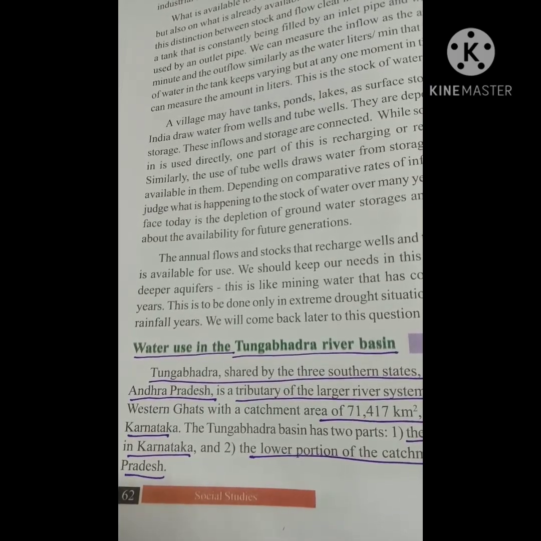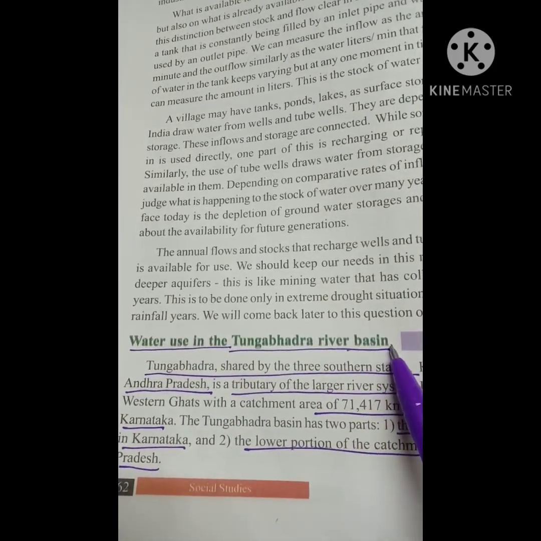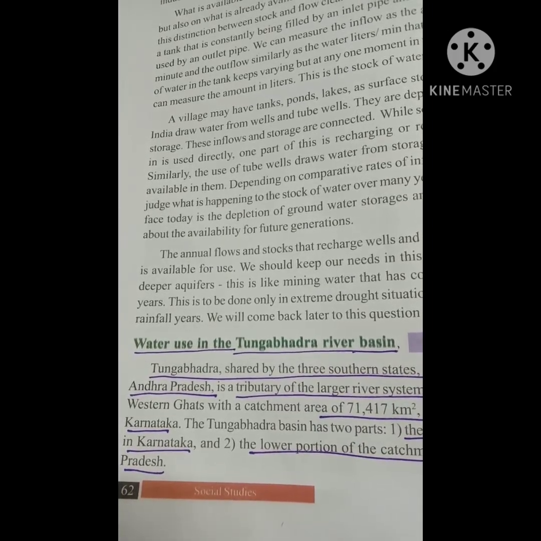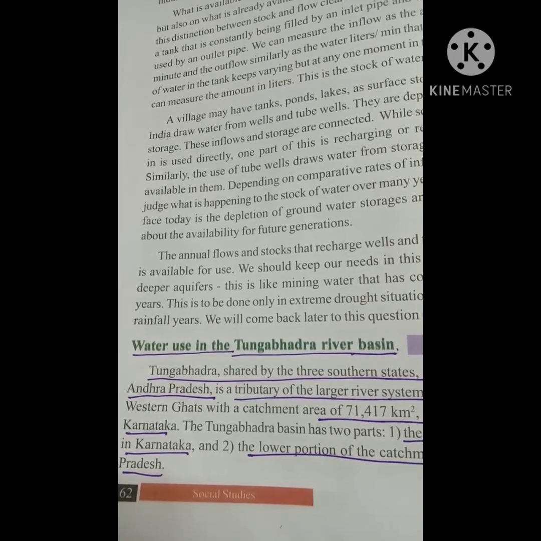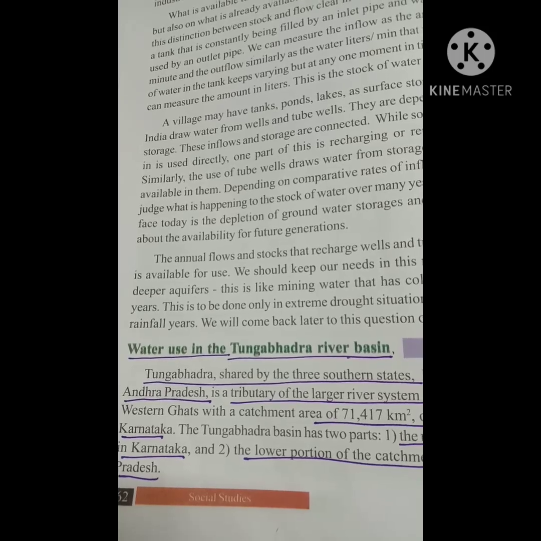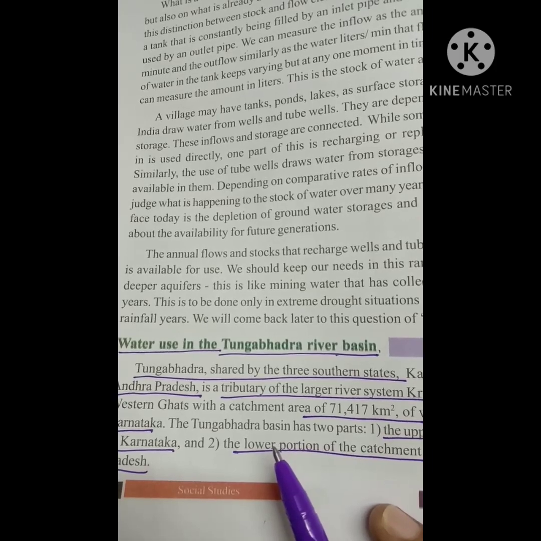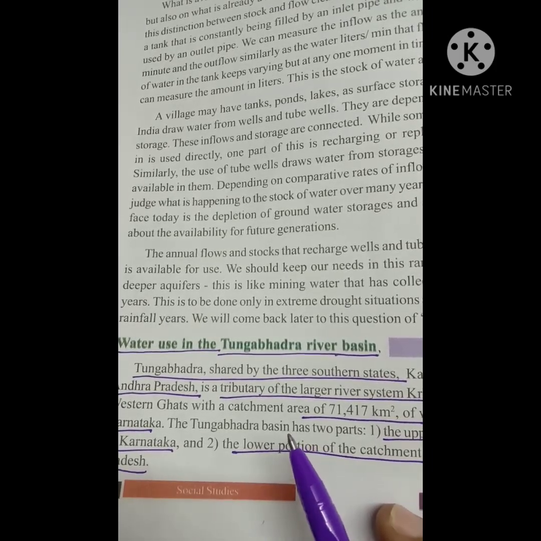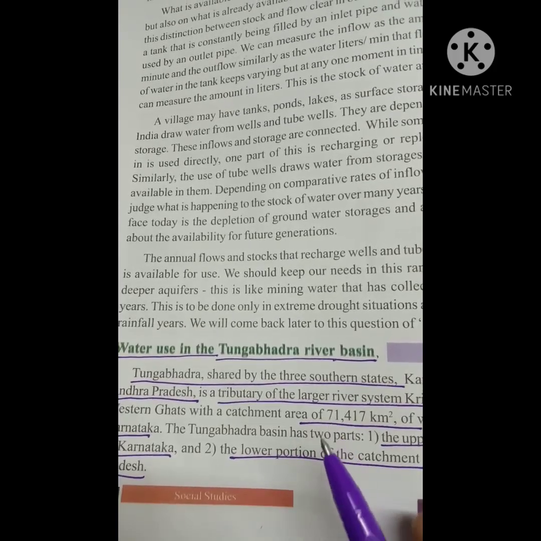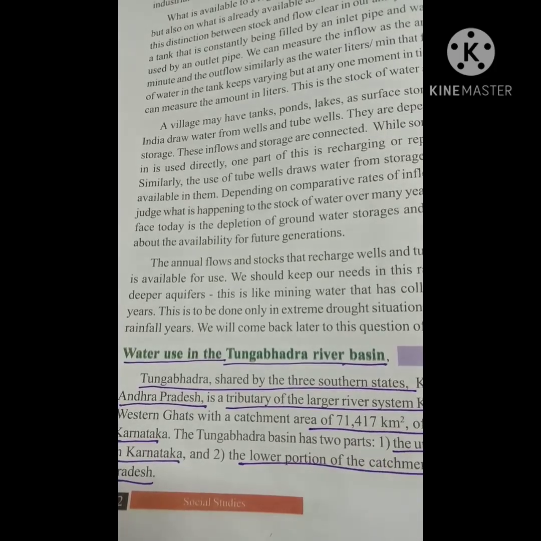Next one, water use in the Tungabhadra river basin. Let us discuss the issue of the Tungabhadra region, which is a major attraction in South India when it comes to Andhra Pradesh and Karnataka. It is a major issue of dispute. Karnataka people and Andhra people are fighting for Tungabhadra water resources. Let us see here the contested area.